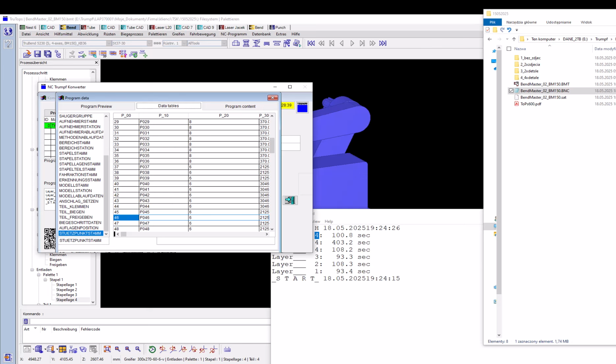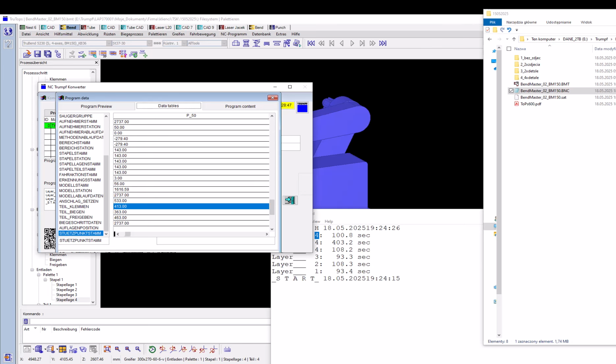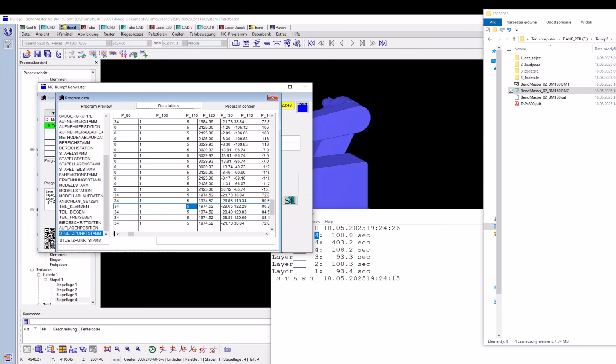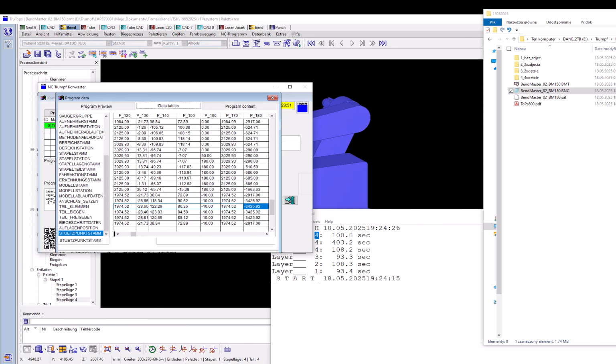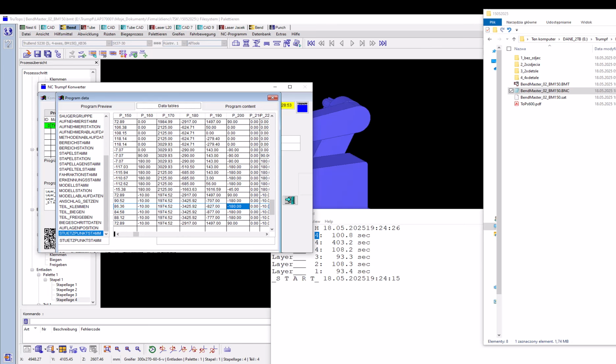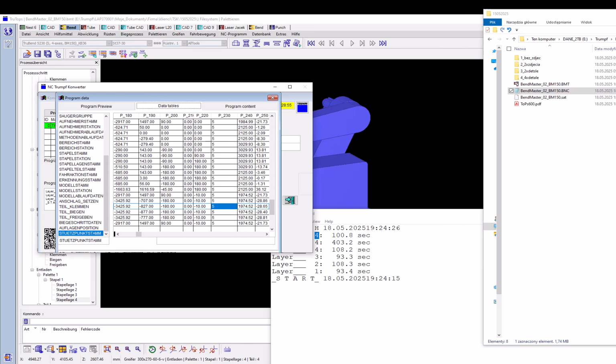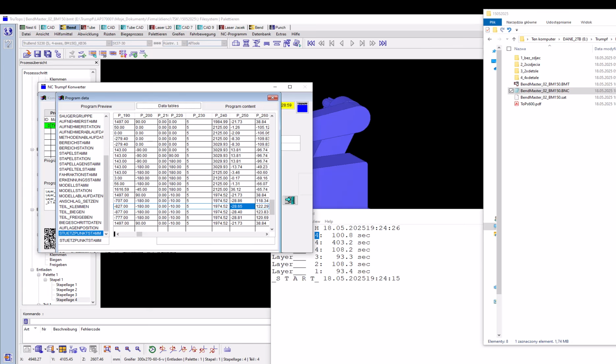We have here for this particular program 130 points, and for each of these points we have the coordinates to reach, and the information if a particular point will be reached in Cartesian coordinates or in angle coordinates.